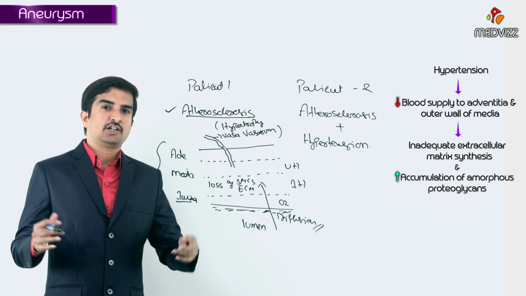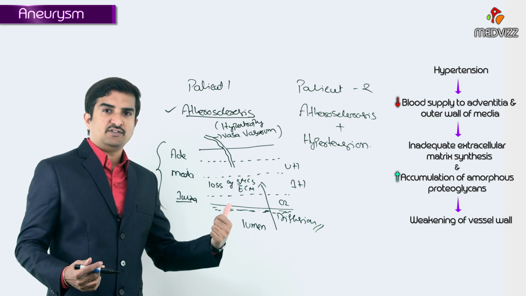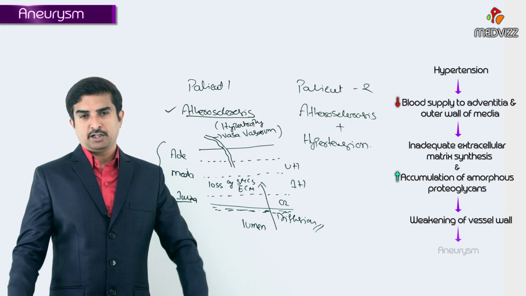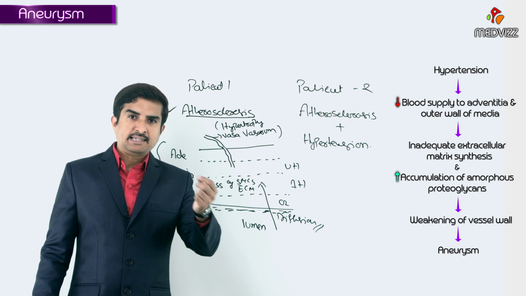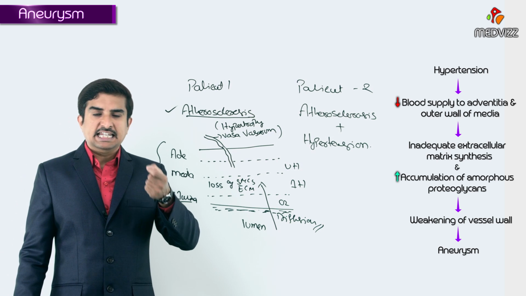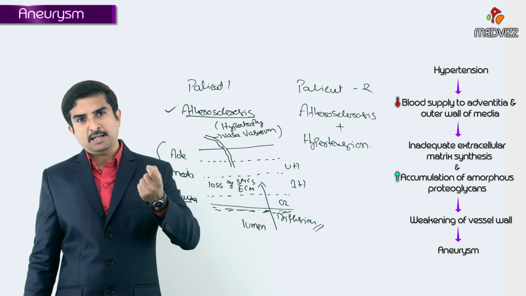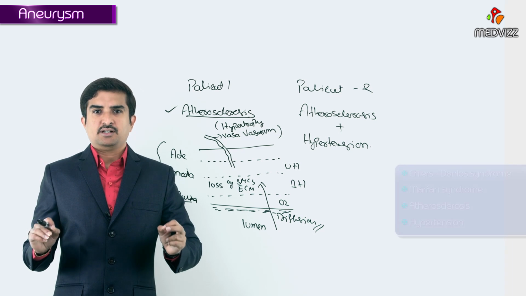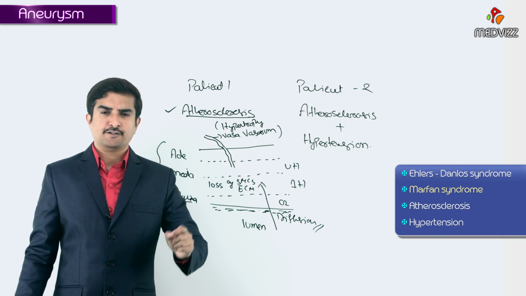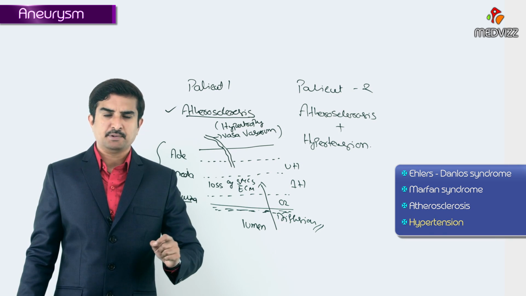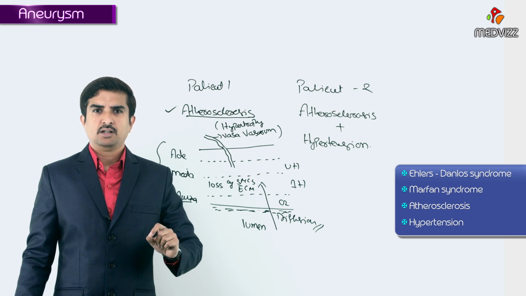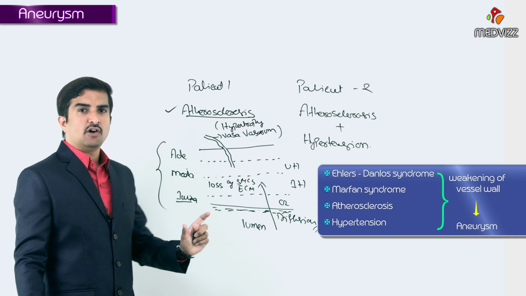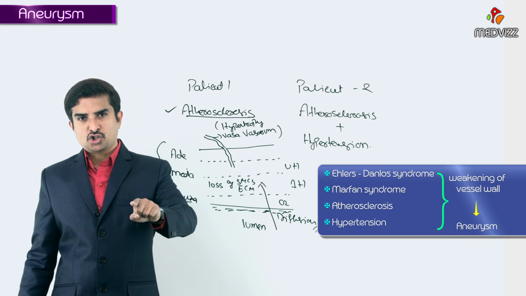All these are the factors responsible for weakening of the vessel wall and leads to development of aneurysms. As a medical student, these pathogenic mechanisms are extremely important for you to remember. Any condition, Ehlers-Danlos syndrome, Marfan syndrome, atherosclerosis, hypertension, any condition which causes weakening of the vessel wall predisposes towards the